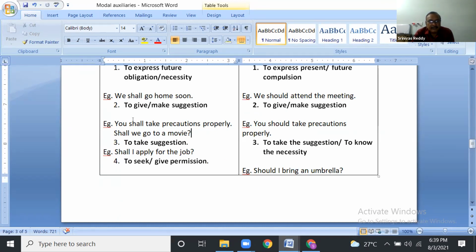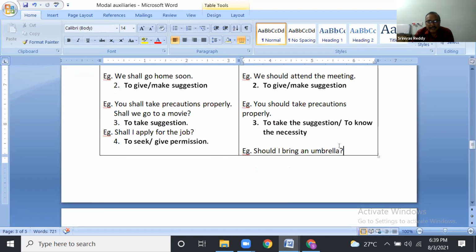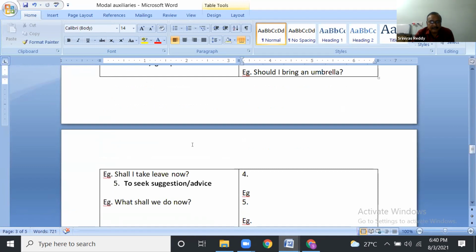Next, to give suggestion, to take suggestion. Shall I apply for the job? Okay. Should I bring an umbrella? Is there any necessity? Right? Should I bring an umbrella? To seek or give permission.